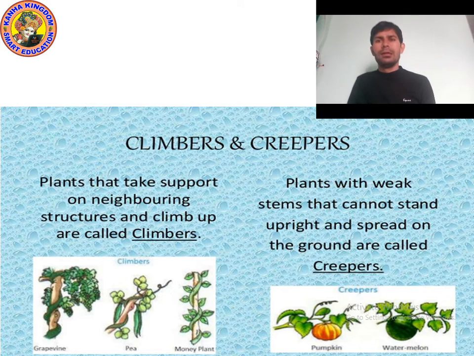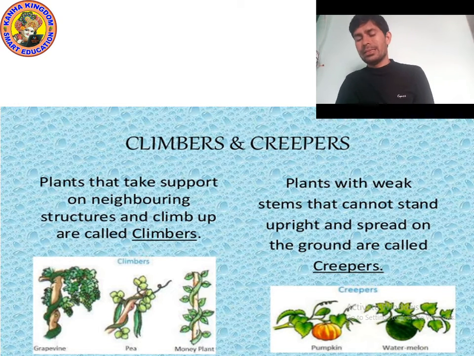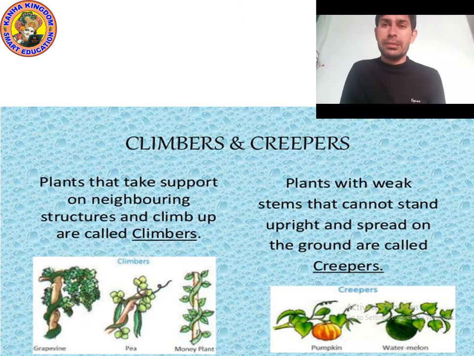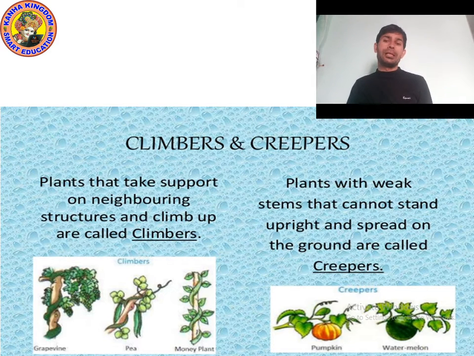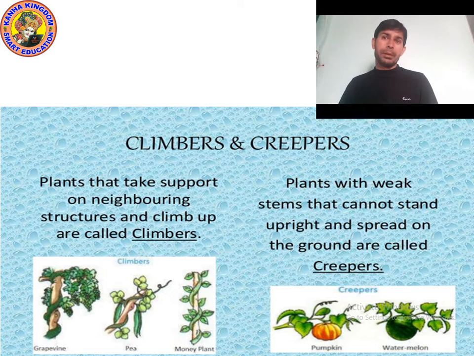Yes, so I hope you understood what are climbers and what are creepers. Let's read again. Please look on the screen. So what are climbers? Plants that take support on neighboring structures and climb up are called climbers, or you can say plants that need support to climb up are known as climbers.